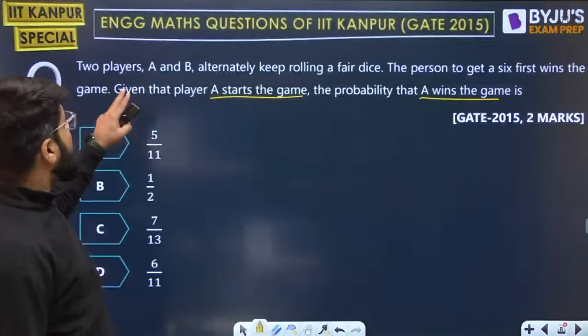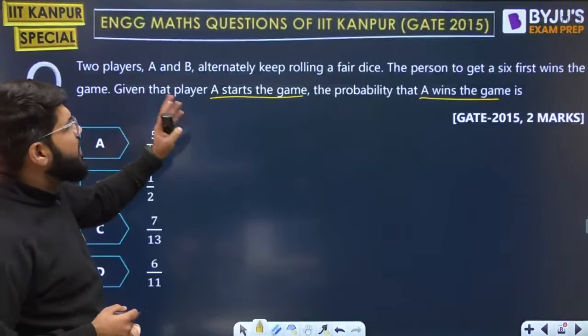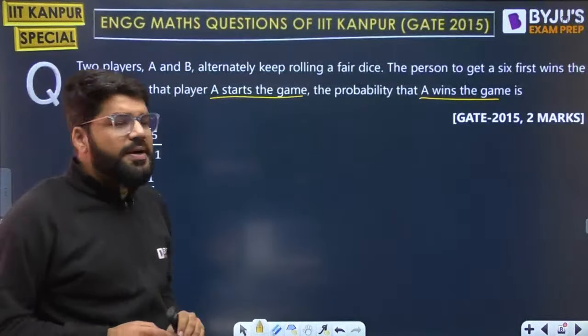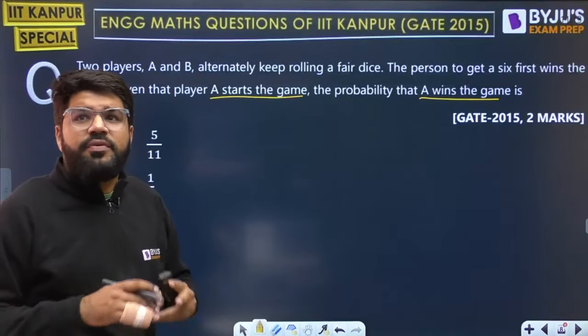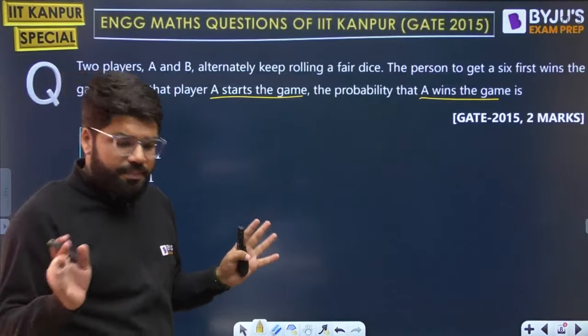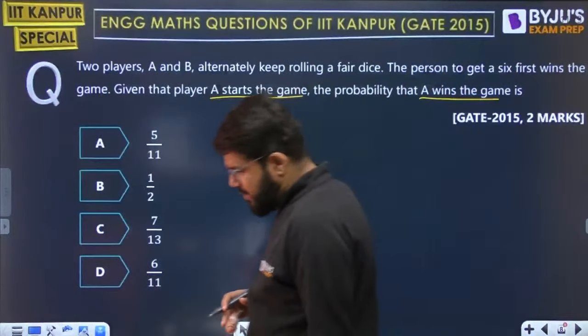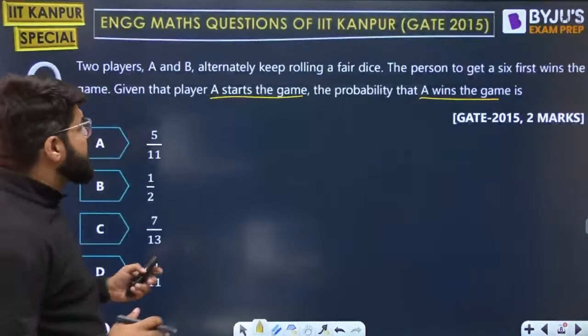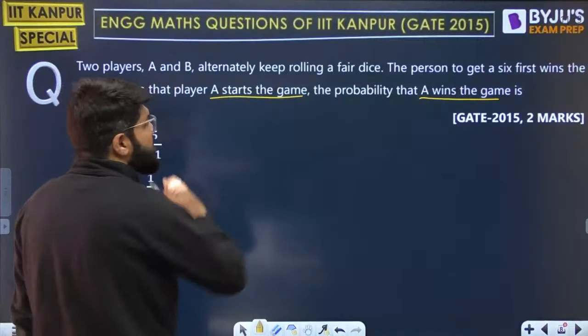Two players, it's a gaming type of question. Two players A and B alternately keep rolling a fair dice. The one to get the 6 first is going to win the game. Now A starts the game. What can be the situation here? A wins the game if A starts the game.